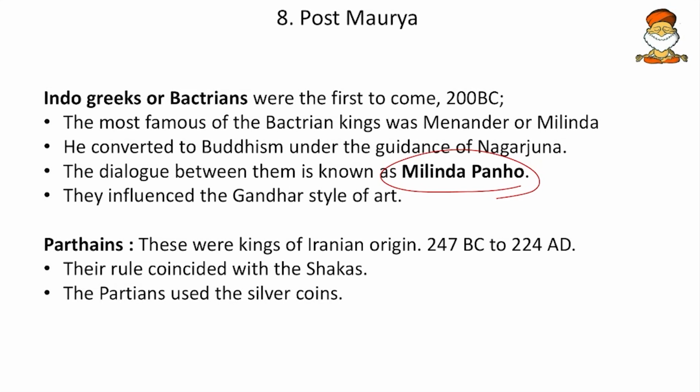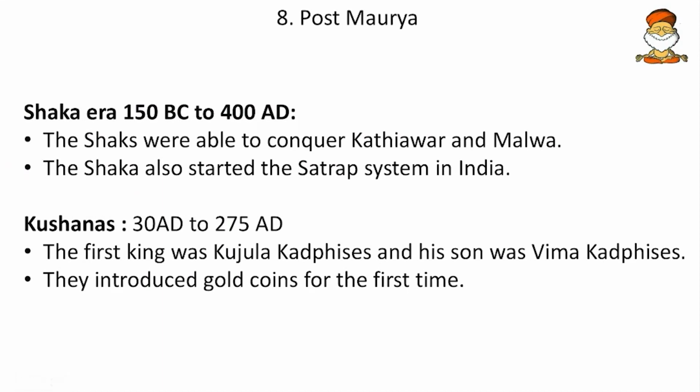They influenced the Gandhara style of art. Then came the Parthians, kings of Iranian origin, from 247 BC to 224 AD. Their rule coincided with the Shakas, and the Parthians used silver coins. So mark this, they used silver coins. And then came the Shakas, from 150 BC to 400 AD. The Shakas were able to conquer Kathiawar and Malwa, the Rajasthan and Gujarat region, and they also started the Satrap system. Satrap system means a federal system, that is, the state was divided into several provinces. Then Kushanas, 30 AD to 275 AD. The first king was Kujula Kadphises, and the second was Vima Kadphises.